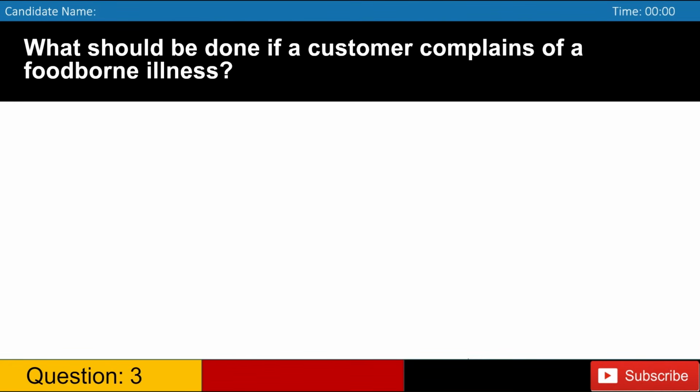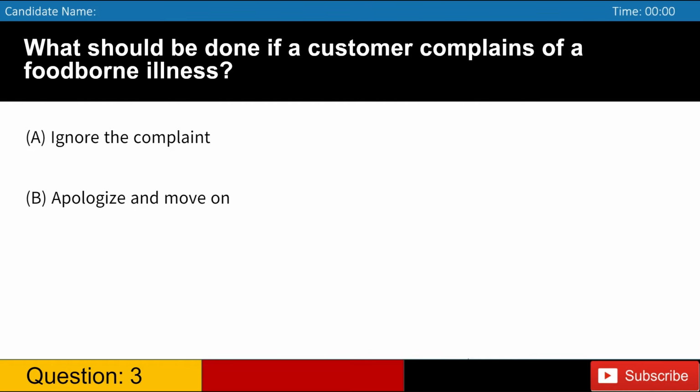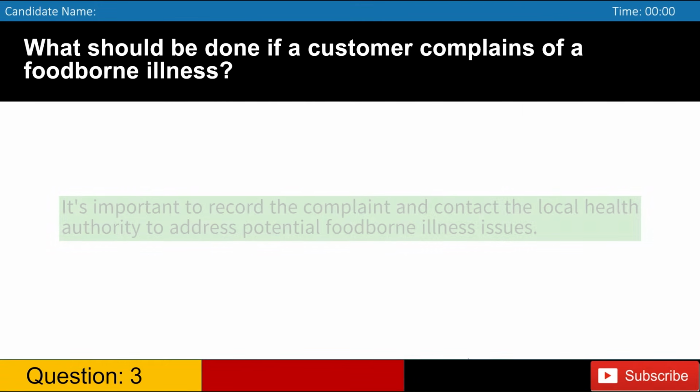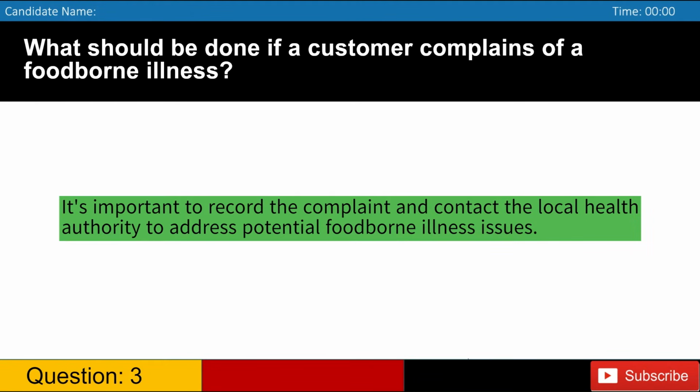What should be done if a customer complains of a foodborne illness? A. Ignore the complaint. B. Apologize and move on. C. Offer a discount on the next meal. D. Record the complaint and contact the local health authority. Answer: D. It's important to record the complaint and contact the local health authority to address potential foodborne illness issues.